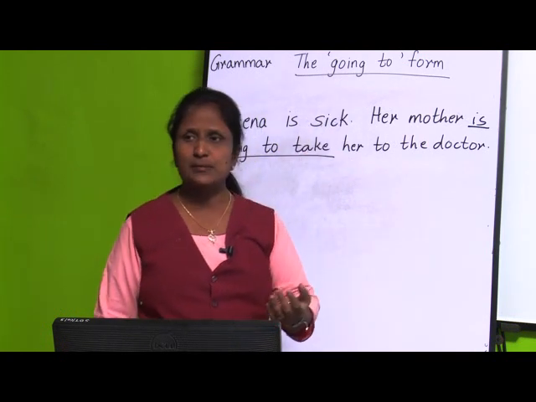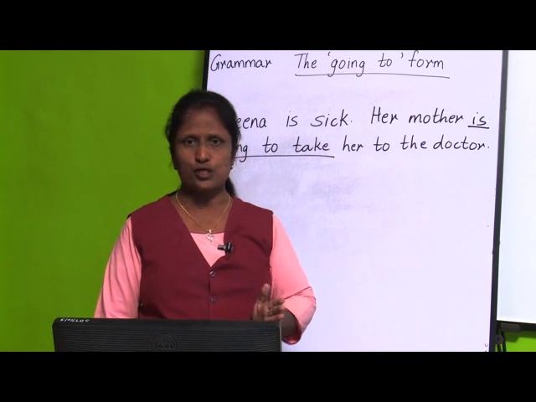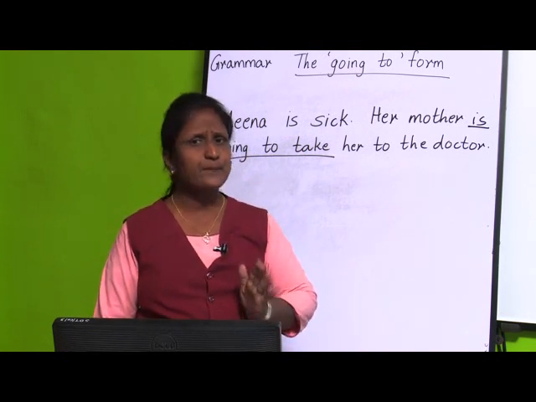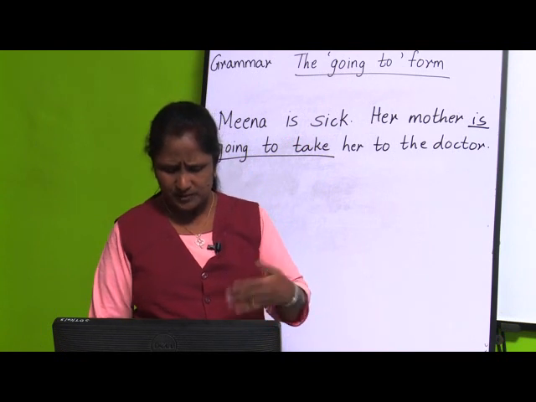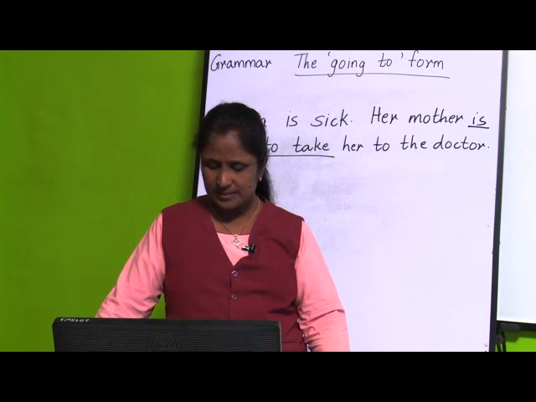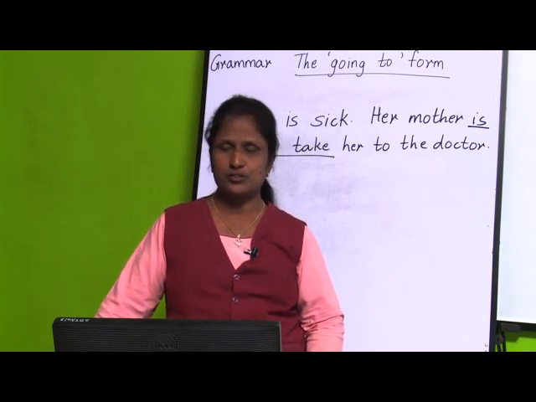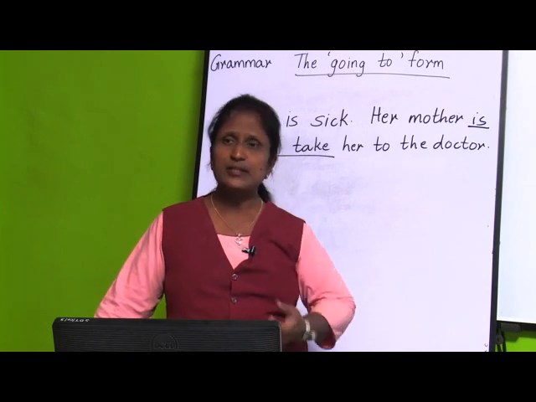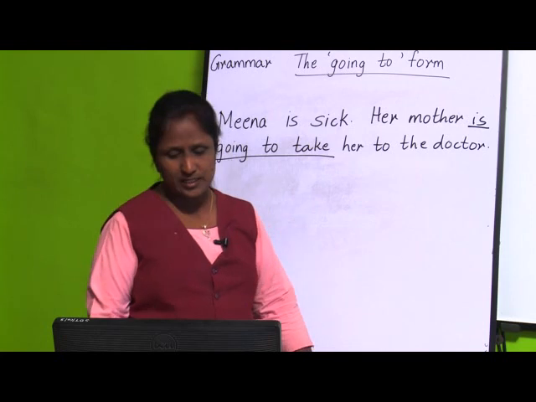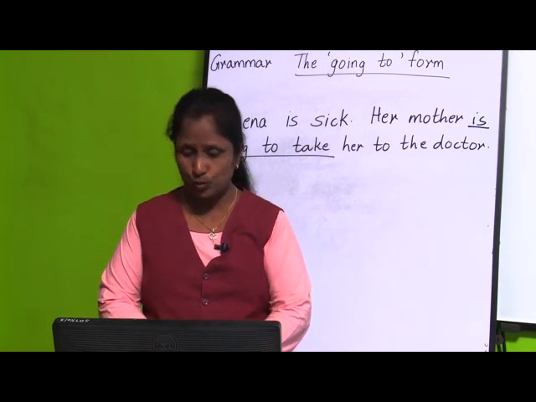When we want to show any action in the future, that time only we use the going to form. Then again one thing is, we also use it when there are clear signs that something will happen in the near future. When some action is going to take place very immediately, that time also we use this going to form. So, this was all about the going to form.